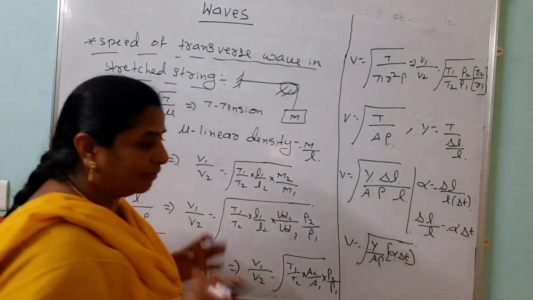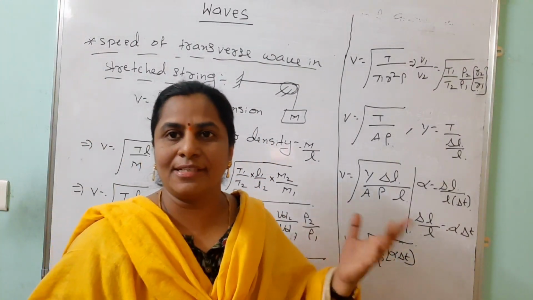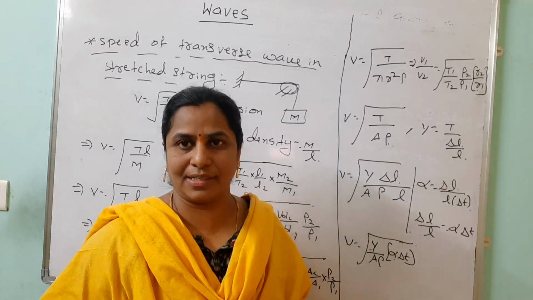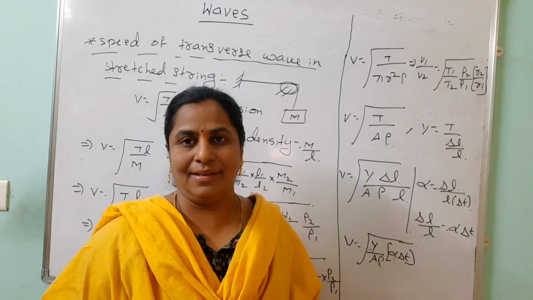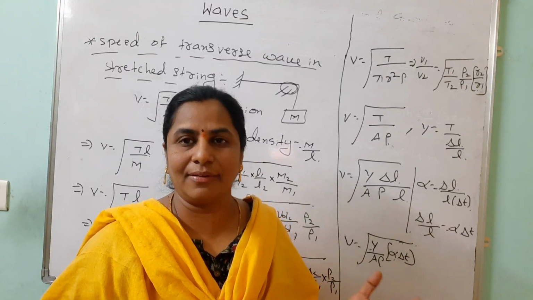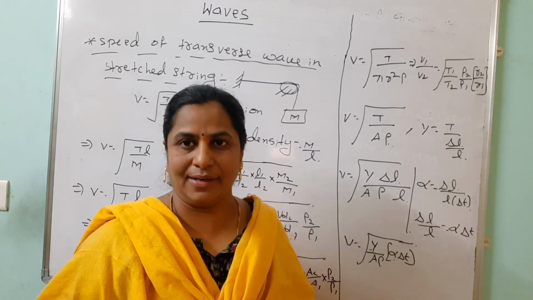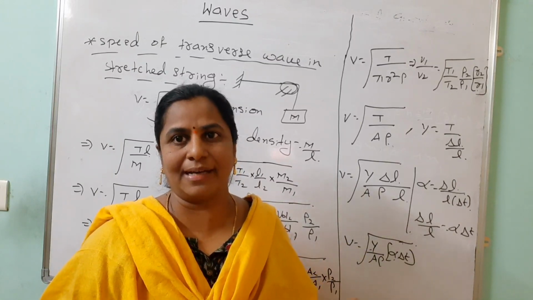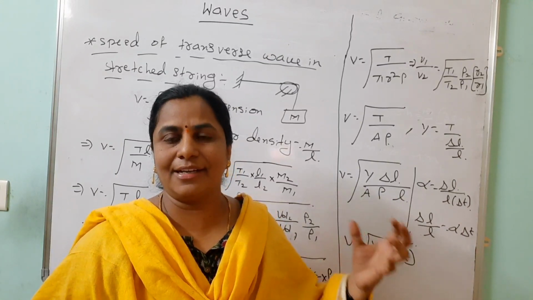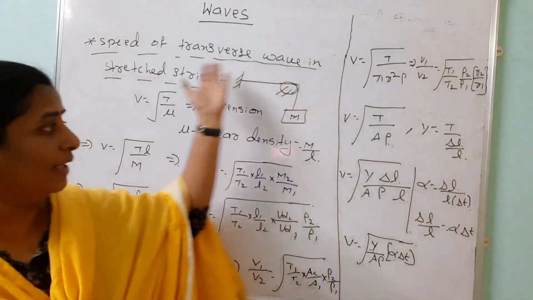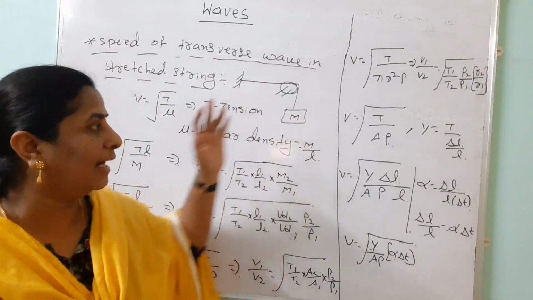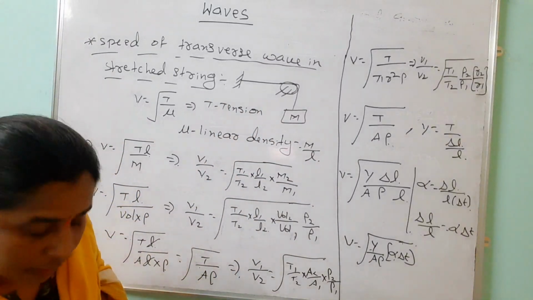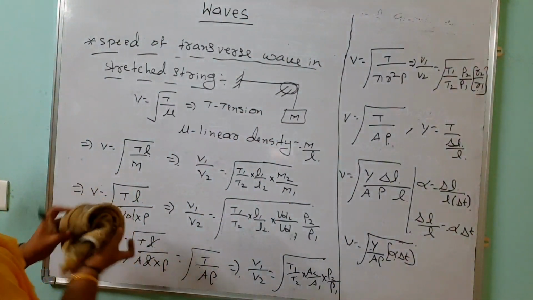See, like this, in the beginning we started with the speed of the transverse wave in a stretched string: under root tension by linear density. That is the basic one, but when you know the area, you can calculate velocity in terms of mass, in terms of temperature, in terms of Young's modulus. So how many? In terms of radius. Many applications are there based on this. Not only this one, few more formulas are there based on this.